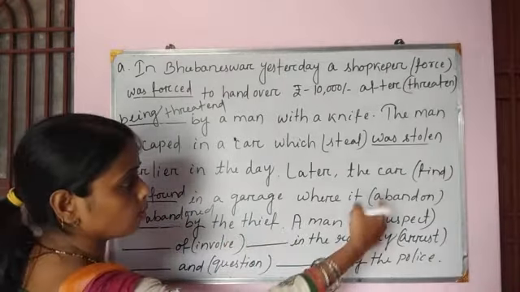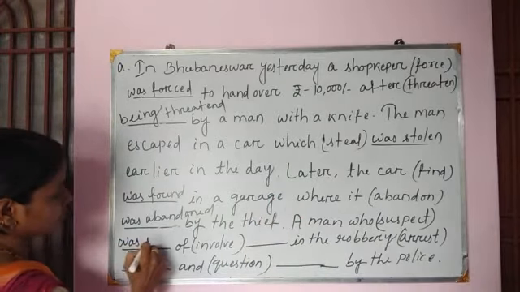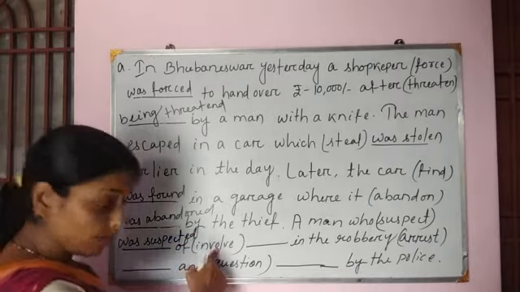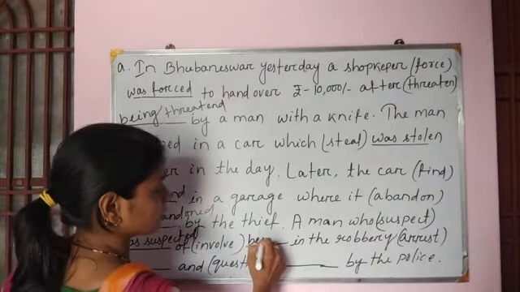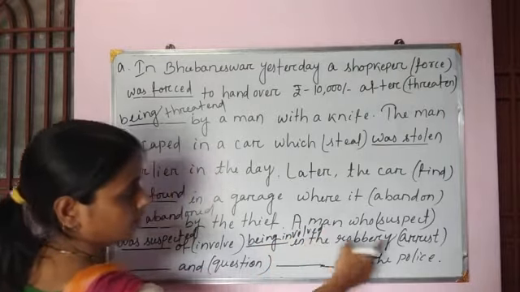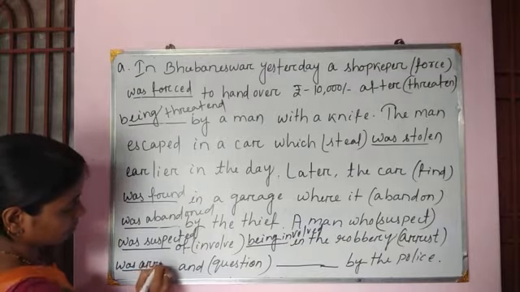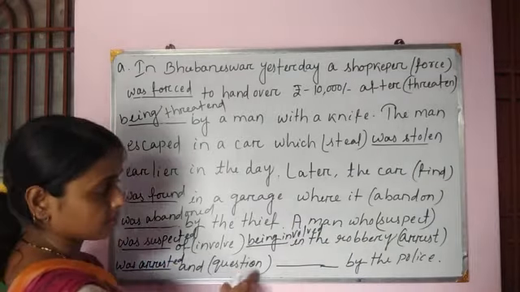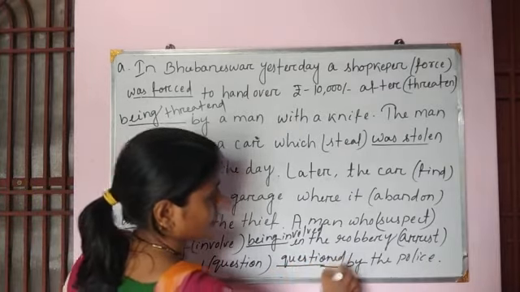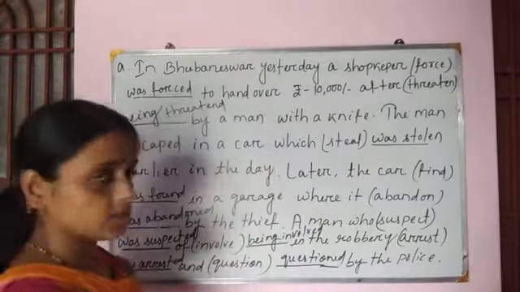A man who was suspected of being involved in the robbery was arrested and questioned by the police. Okay, so this is the answer.